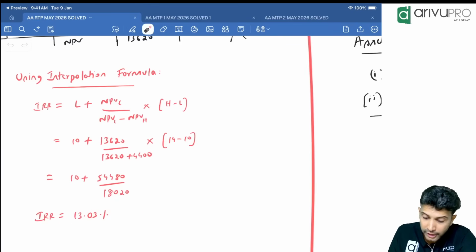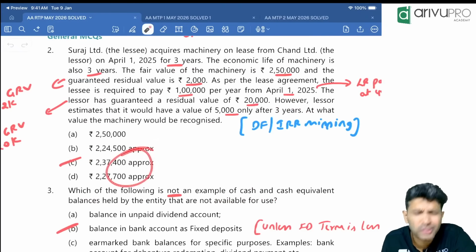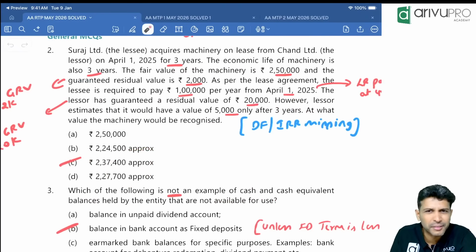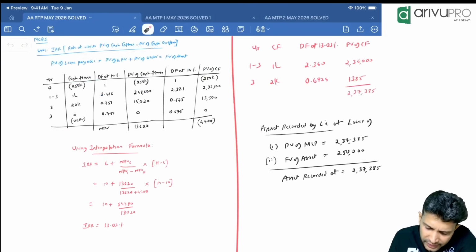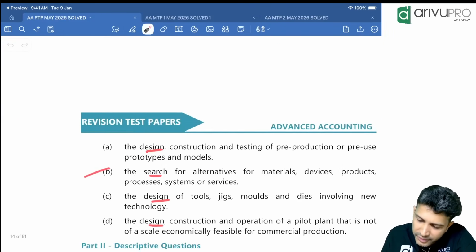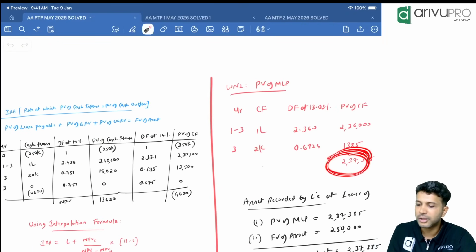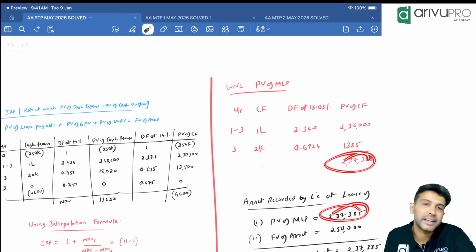Okay, people. So can I round off and take 13%? If I check the options, they have given approx, and all. So the exact number will not match. Hence, I have not rounded off and taken it as 13. I have taken 13.03% only. Exact number I have taken as discount factor. Then when you do it, you will get present value of minimum lease payment as 2,37,385.